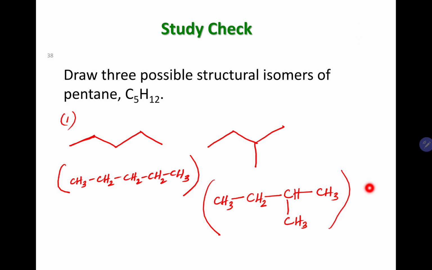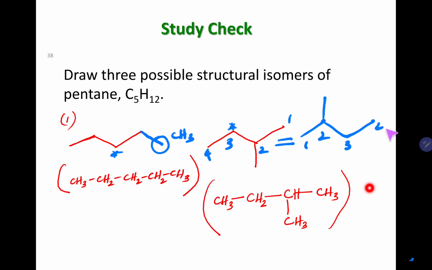What I did before was I took this methyl group, or the CH3 group, and I put it on the next carbon, right? Can I put it in here? That is also different, so let's try that. So you have 1, 2, 3, 4 carbons, and then here's the CH3 group. But here's the thing, these two are identical. Why? Because in here you have 1, 2, 3, 4 carbons, and then a CH3 group is coming out of the second carbon.